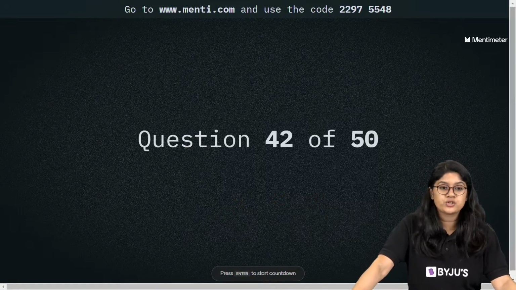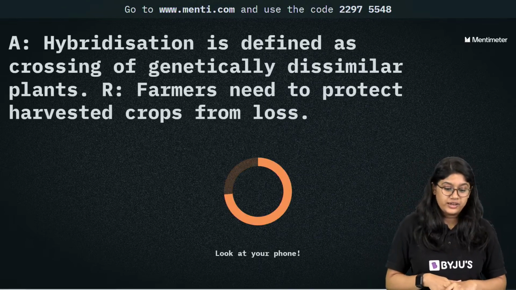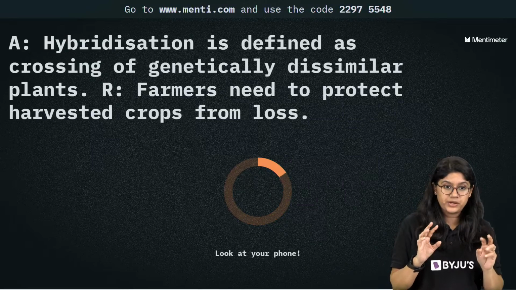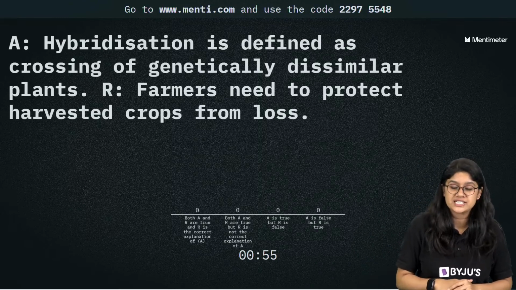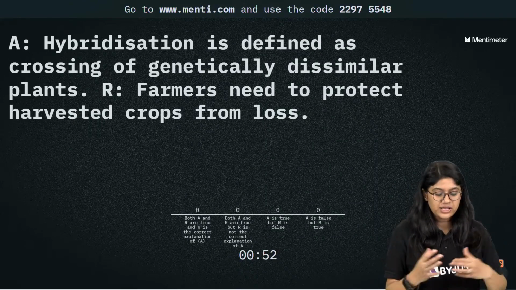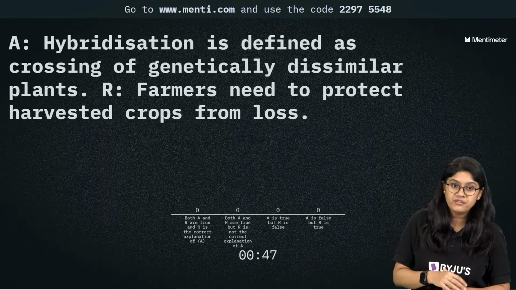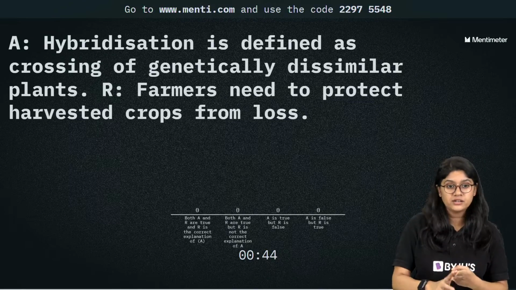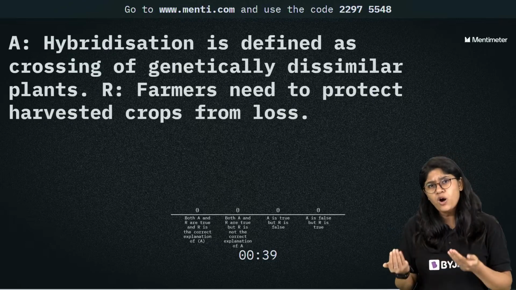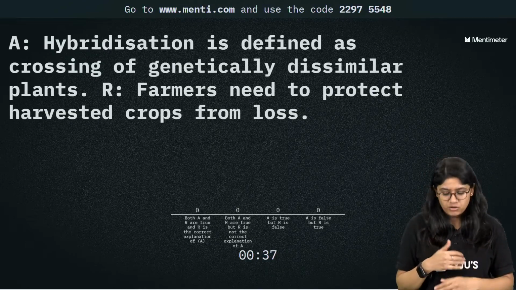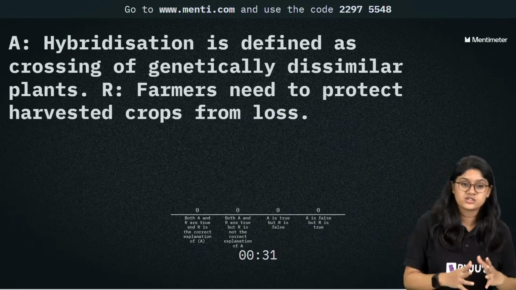Let's see question number 42. We are very close to the end, right? Yes. Okay. So we have an assertion and reason question over here. Hybridization is defined as crossing of genetically dissimilar plants. The reason for that is that the farmer needs to protect harvested crops from loss. So here we have to pick the correct answer, whether both the statements are correct and R is the correct explanation for A, whether both the statements are correct but R is not the explanation, then we have A is false and R is true, A is true and R is false.